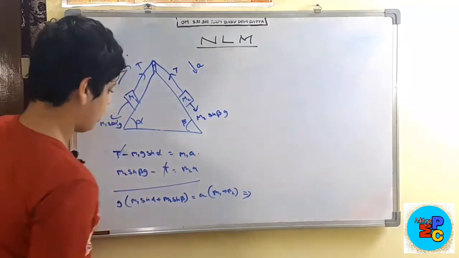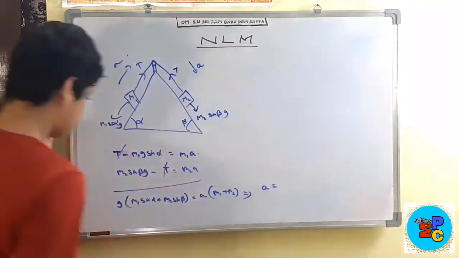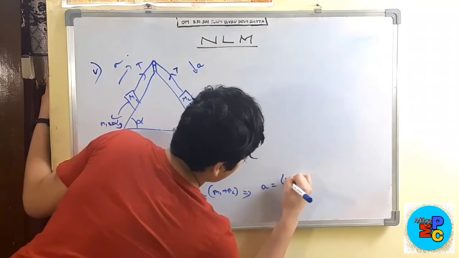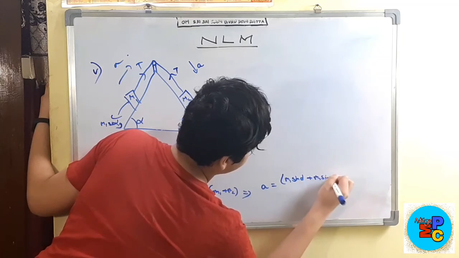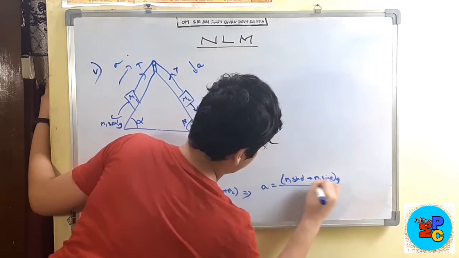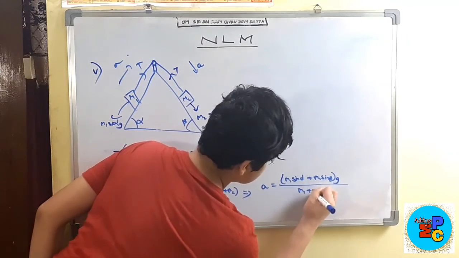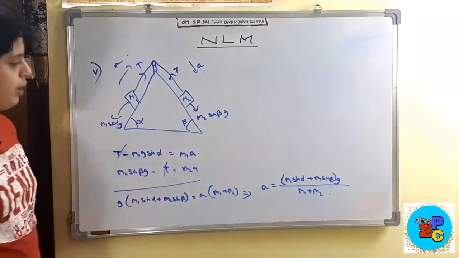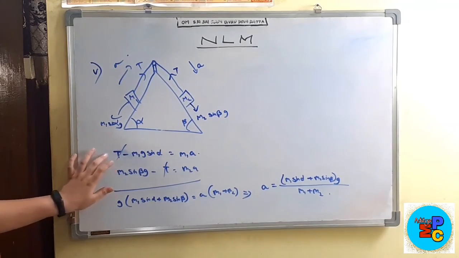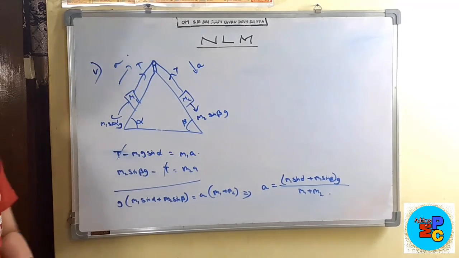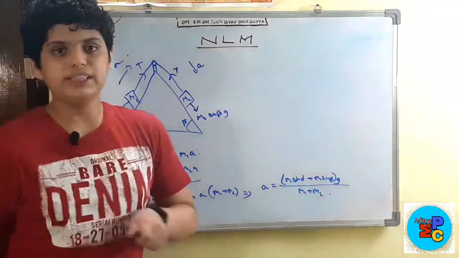So acceleration is equal to (m2 sine beta minus m1 sine alpha) into g upon (m1 plus m2). From here you can substitute this in one of these equations and you will get the value of tension. So that is it for today's lecture.